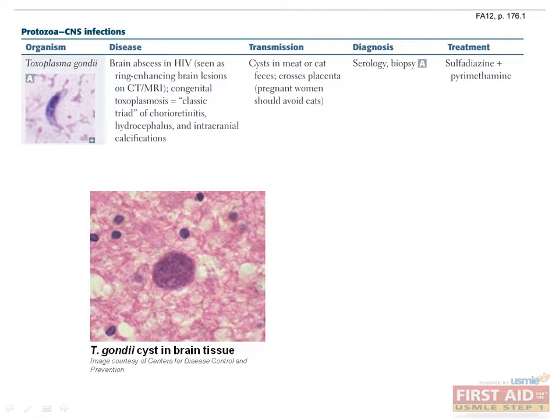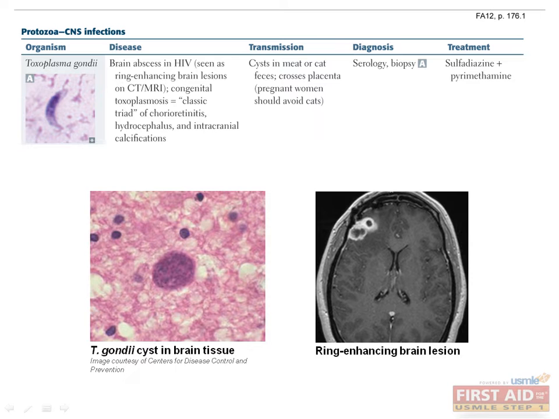This is why pregnant women should avoid cats, whose feces will often carry the cyst form of Toxoplasma gondii. Also watch out for toxoplasmosis infections in HIV patients who will present with brain abscesses. Remember the phrase ring-enhancing lesion, which are buzzwords to describe how toxoplasmosis abscesses appear on CT and MRI imaging. Treat with sulfadiazine and pyrimethamine.